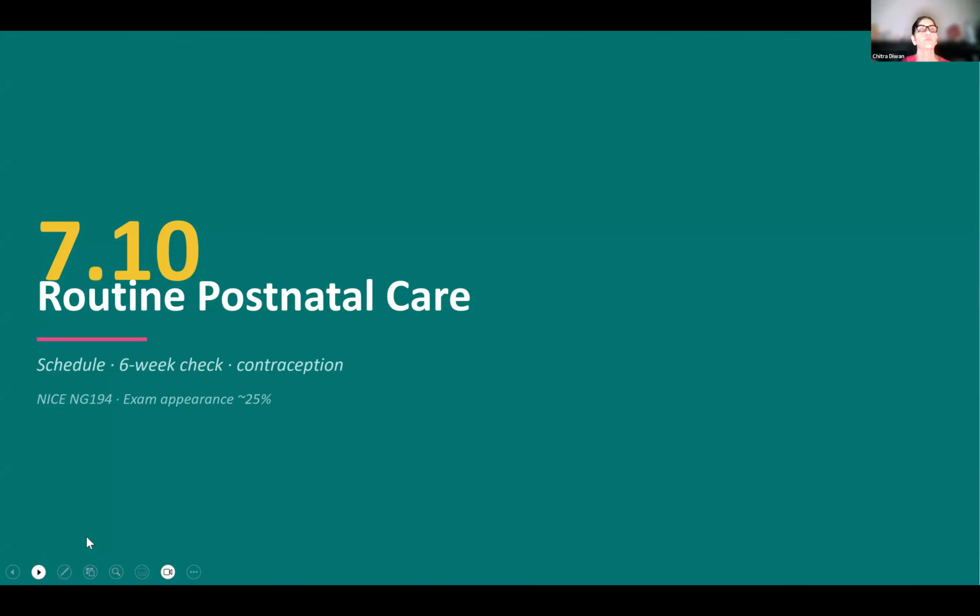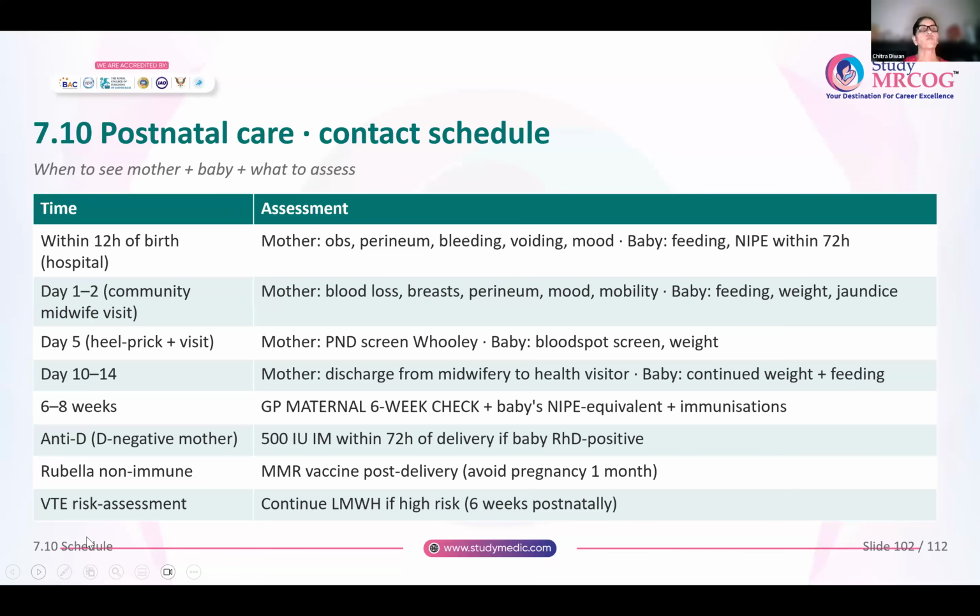Now coming to routine postnatal care. So within 12 hours of birth in the hospital, you will observe the mother, do her obstetric examination. You will see her perineum, look out for excessive bleeding, whether she has been voiding freely or not. What is the mood of the mother? Rule out any psychiatric illnesses and see the baby, whether the baby is feeding well or not. And within 72 hours, you will do a newborn inspection and physical examination.